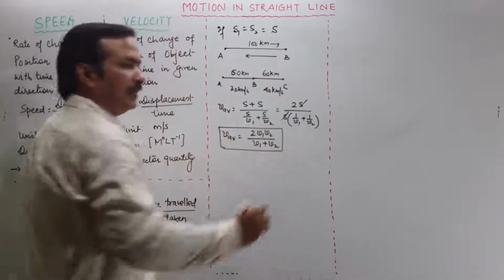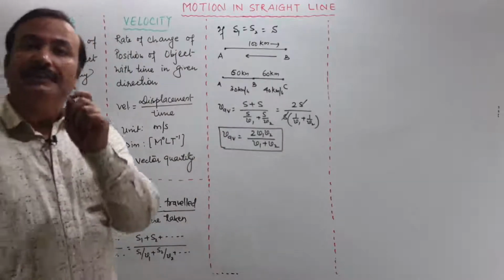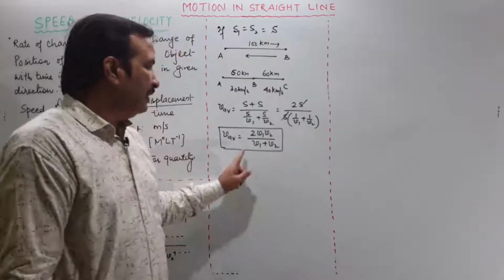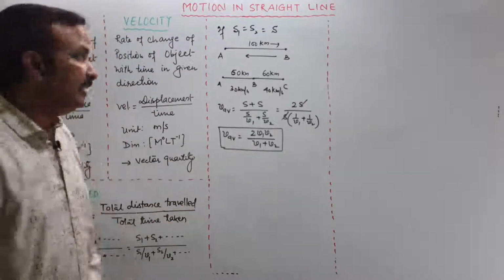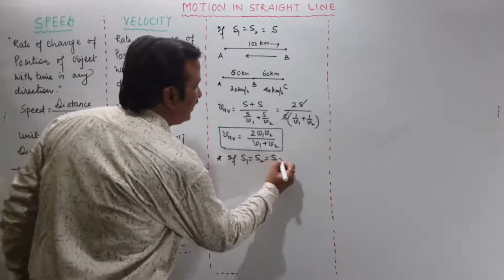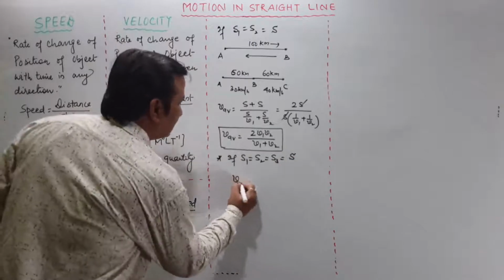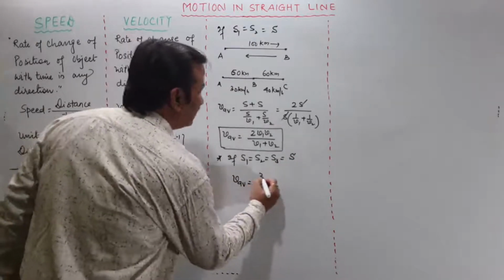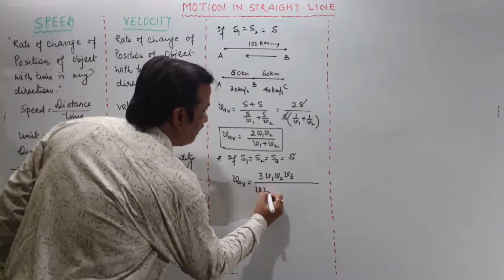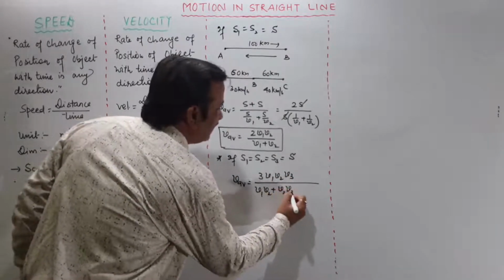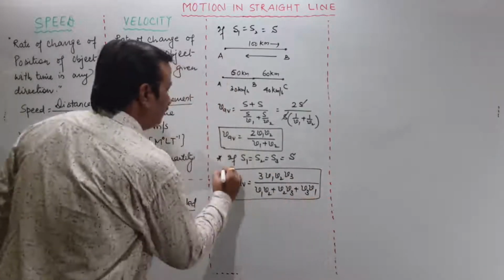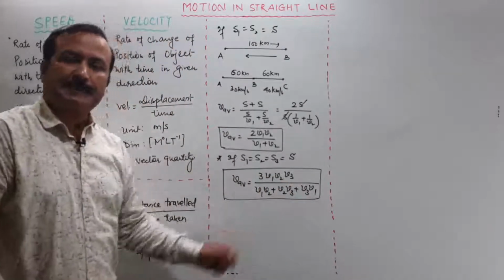This formula you can directly use if you have the same distances traveled, even with different speeds. So average speed we can find out. For three distances also you can take care. If we take S1, S2, S3 equal to S, then the average speed which you will be getting is 3 V1 V2 V3 upon V1 V2 plus V2 V3 plus V3 V1. Very good result which you can use in objective type questions.